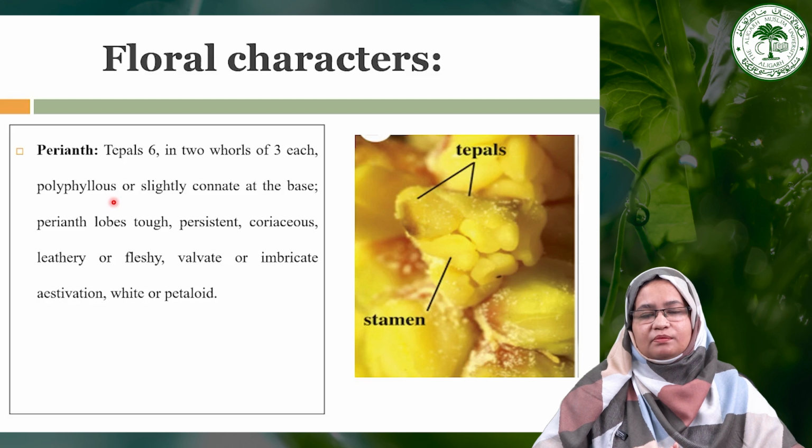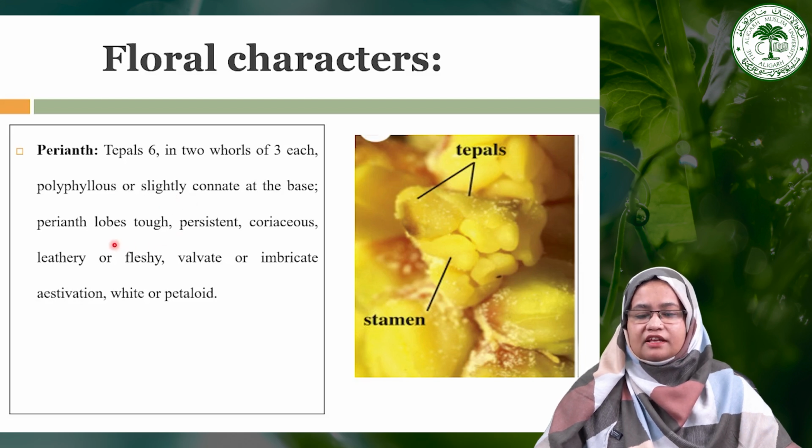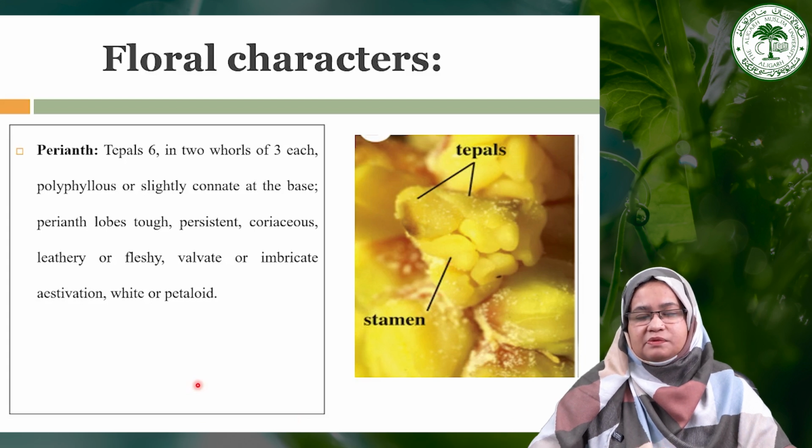So the tepals are 6 in number, they are arranged in 2 whorls, they all are polyphyllous, or sometimes they may be slightly connate at the base. Perianth lobes are very tough, persistent and coriaceous in nature, sometimes leathery or fleshy. As you can see in this particular image, they look leathery and fleshy. Generally they have valvate or imbricate aestivation, and they may be petaloid, and you can see this is yellow in color. So the tepal perianth is present in 6 in number in this particular family, Arecaceae.